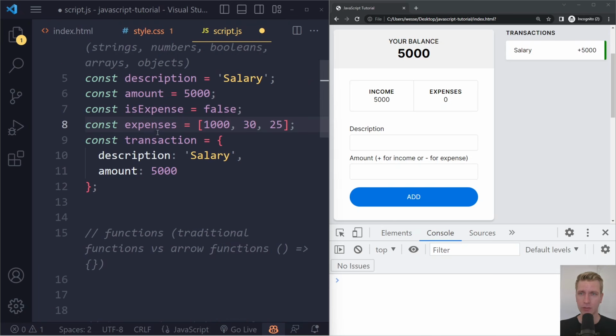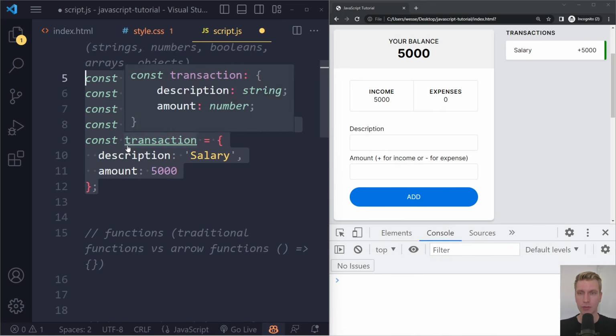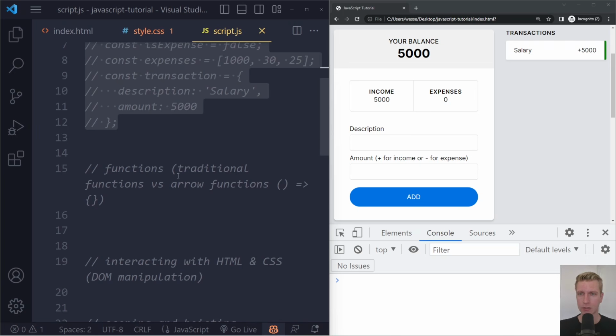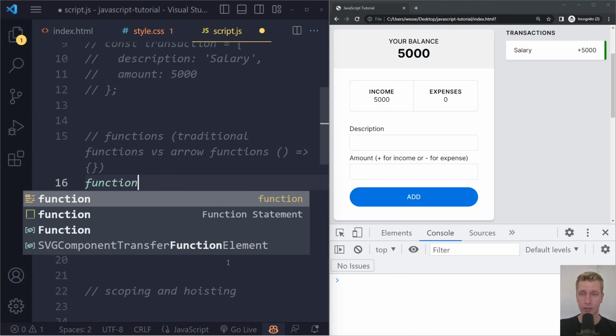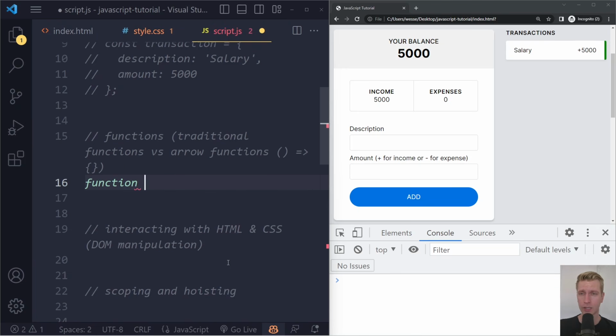But sometimes we don't want to immediately run statements, right? So these are all statements. Every time you see a semicolon here, that's a statement. This is one statement, this is one statement, this is one statement. Sometimes we don't immediately want to run statements as soon as the script is executed. We want to save it for later, you could say. So here you want to use a function. Here we can create a function with the function keyword and you can give it a name.